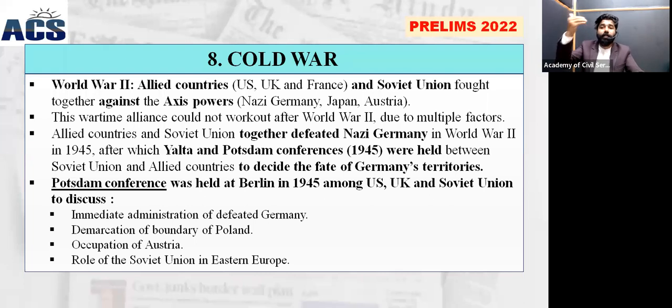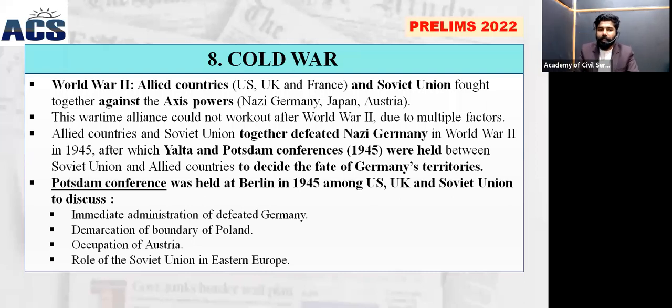And we know that once the World War was over, Nazi Germany was completely defeated by the Allied powers. Now the rest of Germany was left, and these allied countries had to decide who would control these German provinces. So the Soviet Union and the allied countries went for a conference called the Yalta and Potsdam Conference in 1945, which was the year the World War ended after the defeat of Nazi Germany in World War II. So the Soviet Union was part of these allied countries, and along with them they were discussing the German territories.